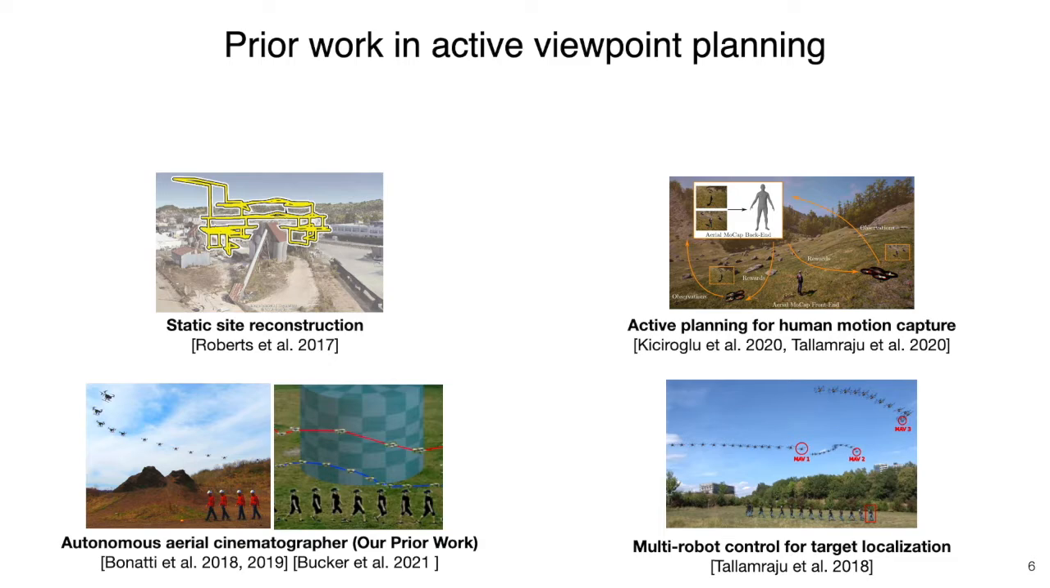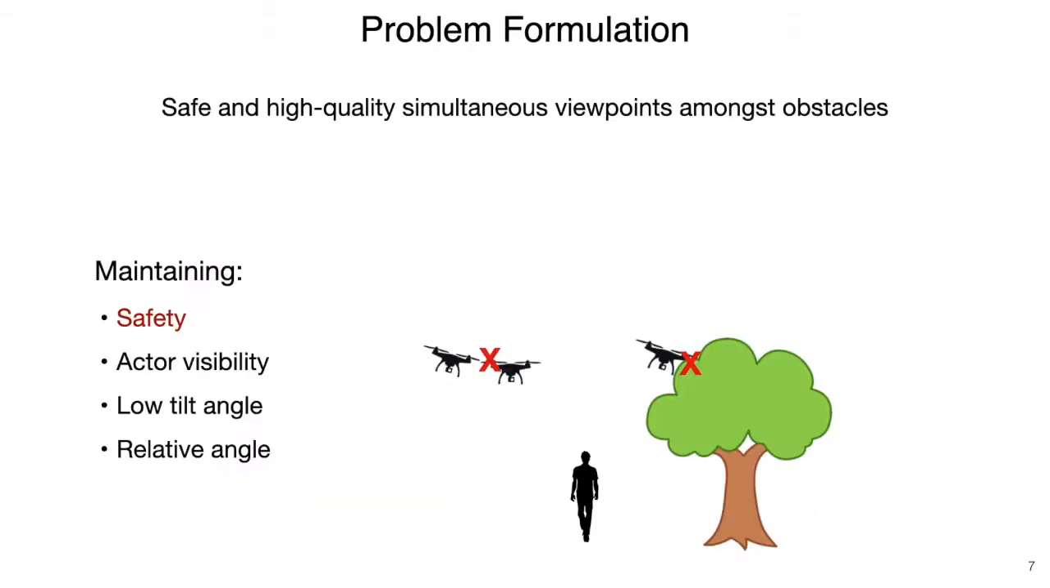Most related to our work, we find a multi-robot aerial motion capture system that minimizes 3D target position uncertainty while avoiding obstacles. However, it plans for a short time horizon, does not avoid occlusions, and is focused on the actor localization task. Our multi-camera planning system needs to compute in real time, high-quality, simultaneous viewpoints amongst obstacles while staying safe. We break this into four main factors.